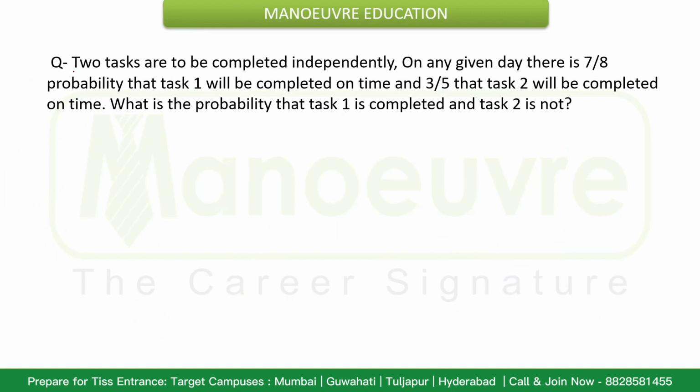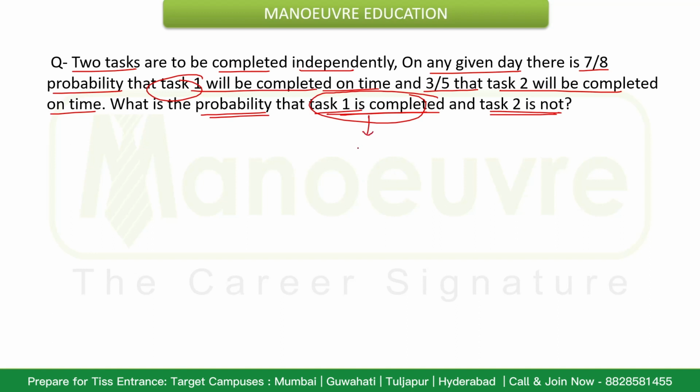Okay, now two tasks are to be completed independently. On any given day, there is 7/8 probability that task 1 will be completed on time, and 3/5 that task 2 will be completed on time. What is the probability that task 1 is completed and task 2 is not? So what is the probability of task 1 getting completed? That is 7/8. And what is the probability of task 2 not getting completed on time? That will be 1 minus the task 2 completed probability, which is 3/5. That will be nothing but 2/5.